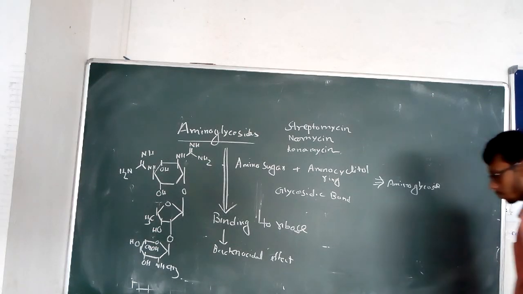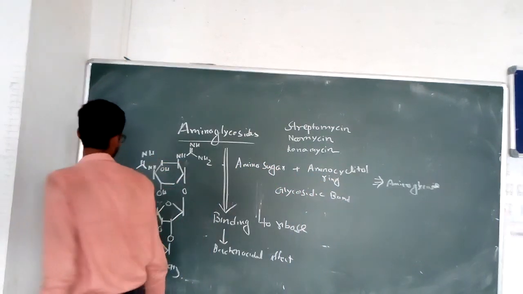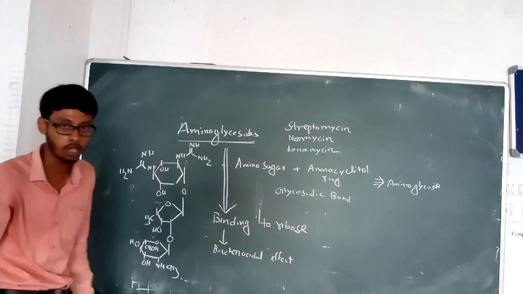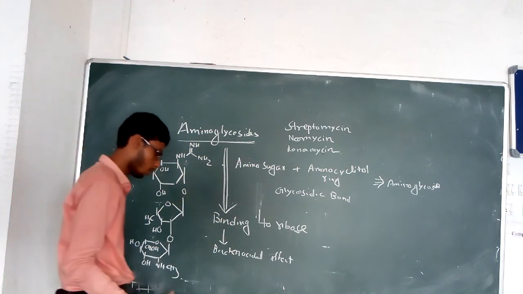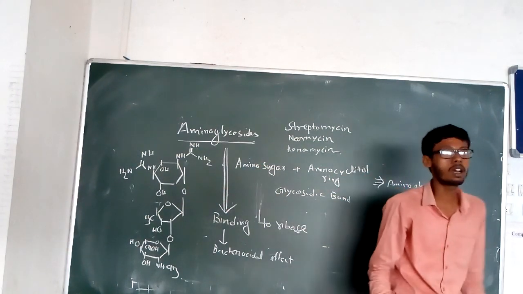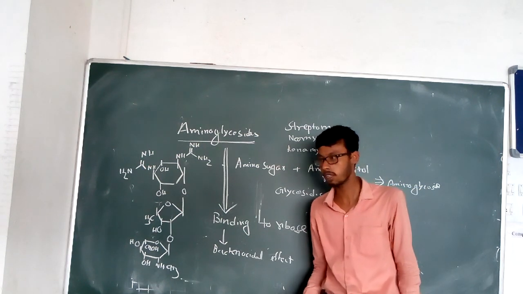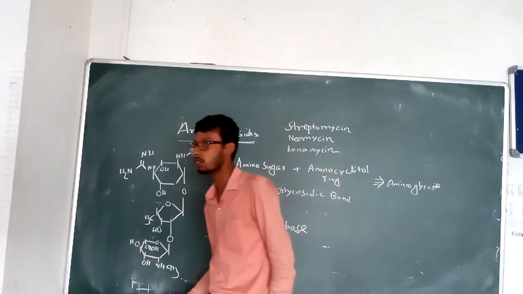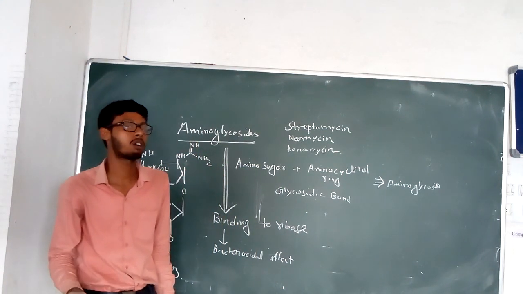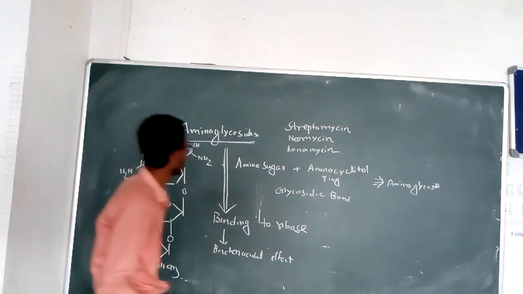Aminoglycosides, these are also important antibiotics. The name suggests the content of sugar because it is a glycoside, and it always has a sugar. If you remember the cardiovascular agent that is known as the cardiotonic agent, the cardiotonic agent is also a combination of the glycone and aglycone part. You remember this chapter. So this is the aminoglycoside.